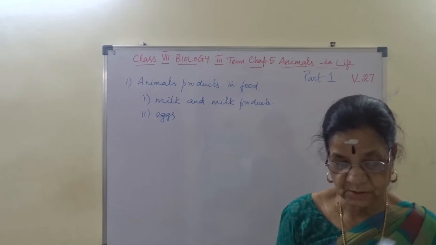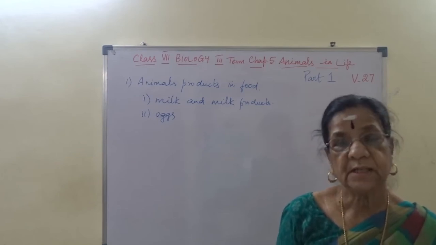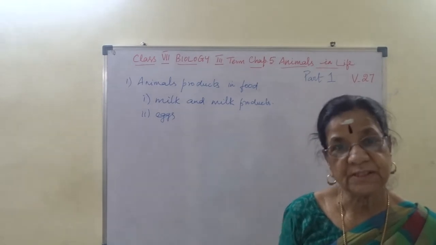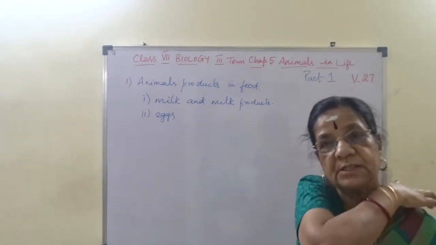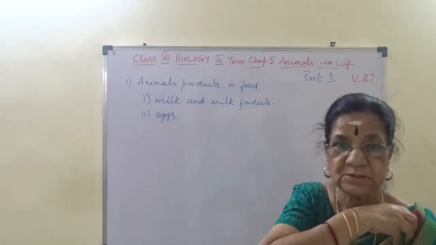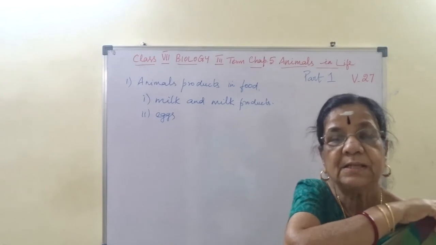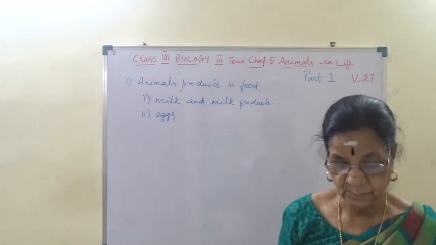Tea leaf and coffee are plant sources. Water has no source, it is naturally available. Salt and water do not come under plant or animal sources. They are available naturally, so we will not include them in either.